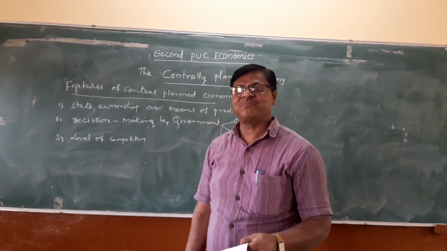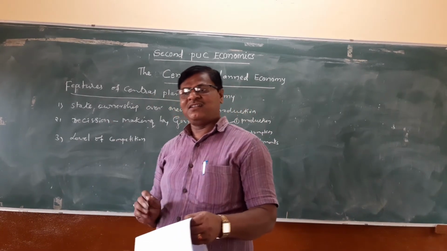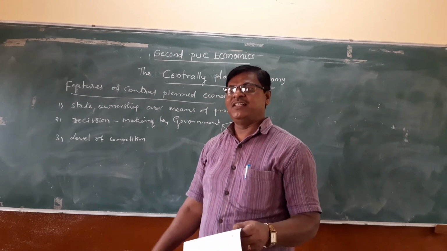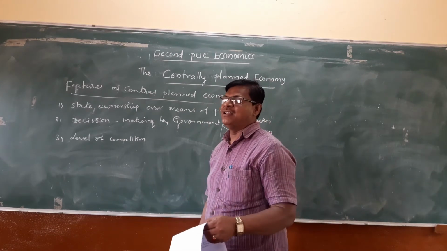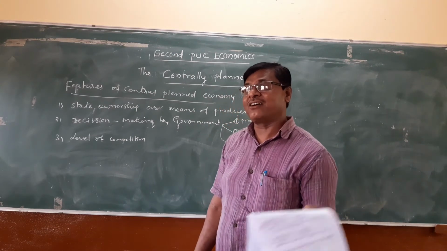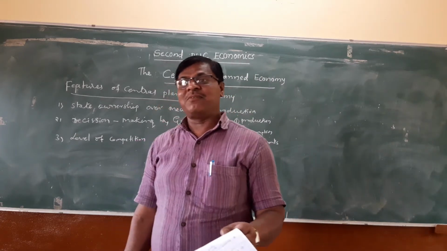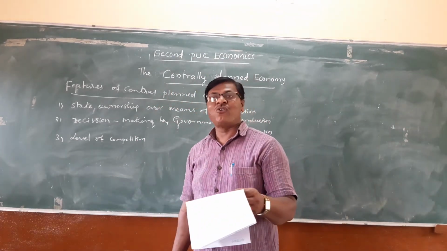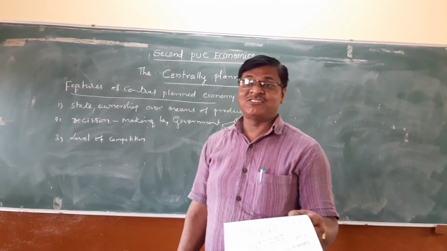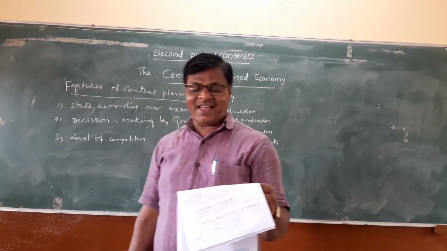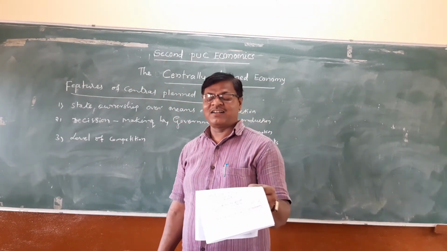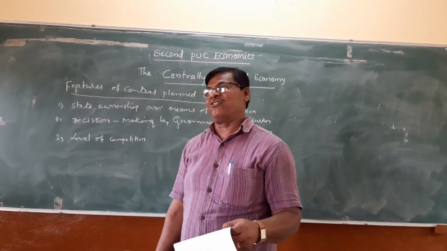All the decisions are made by the government. All the economic activities are undertaken by the central government. There does not exist any element of competition under the centrally planned economy.